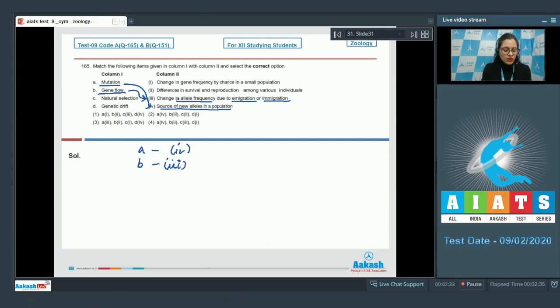The next option in column 1 is natural selection, and it matches with differences in survival and reproduction among various individuals. So C in column 1 goes with the second option in column 2. The last option in column 1 is genetic drift, and it is change in gene frequency by chance in a small population. So D in column 1 goes with the first option in column 2. So the correct answer to this question is option number 2, A with 4, B with 3, C with 2 and D with 1. The correct answer is option number 2. Let's move on to the next question.